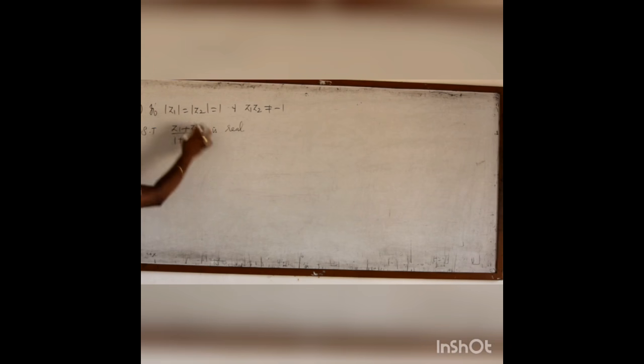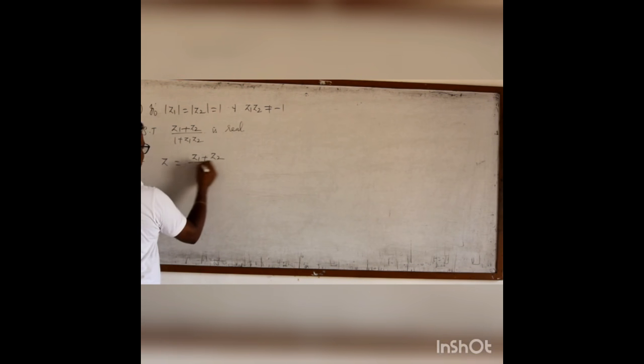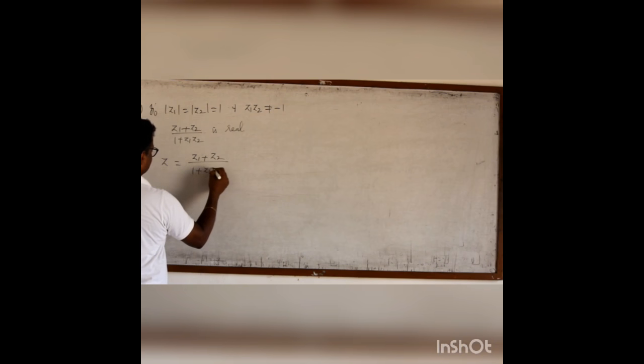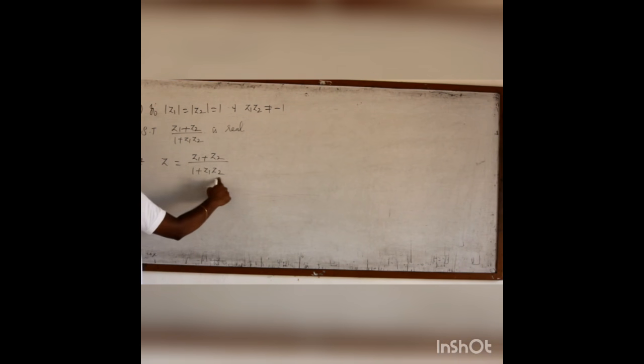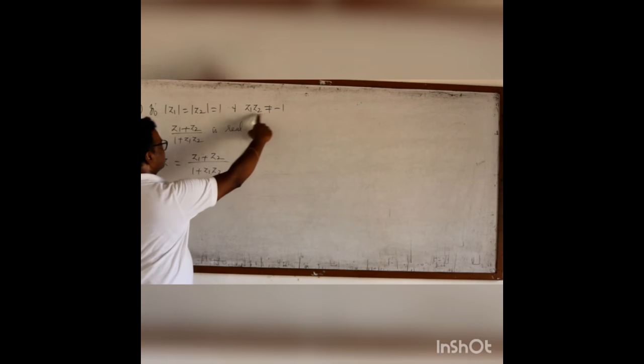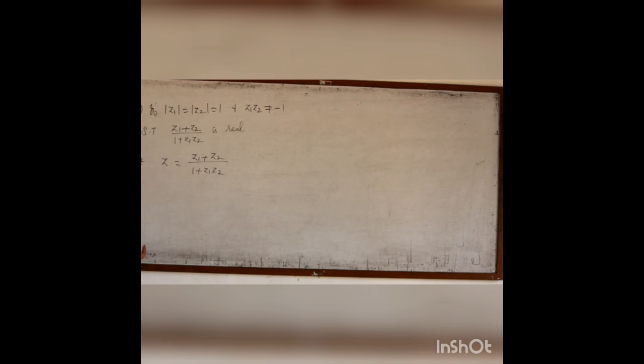To prove this complex number to be real, it's enough to prove the complex number and its conjugate are equal. So let Z equal to (Z1 plus Z2) by (1 plus Z1 Z2). What will happen if Z1 Z2 becomes minus 1? Then 1 minus 1 will become 0, the denominator will become 0, the whole value will become infinity. So that is why they give Z1 Z2 is not equal to minus 1.